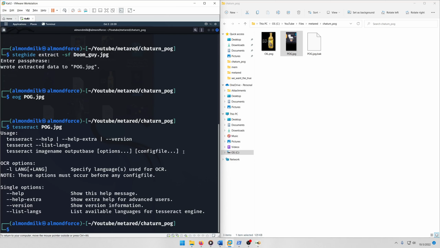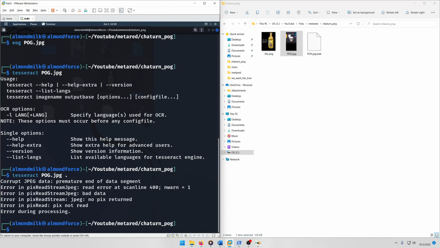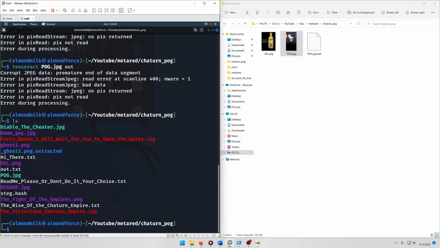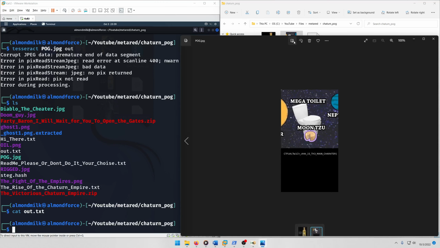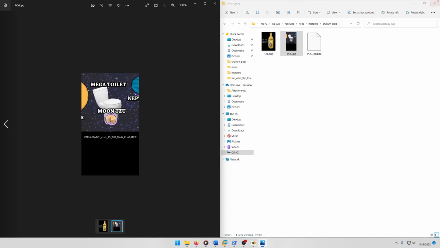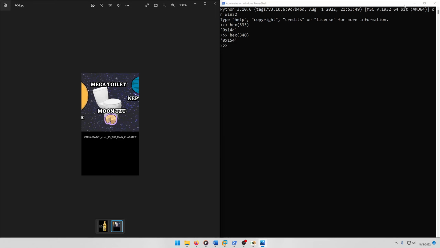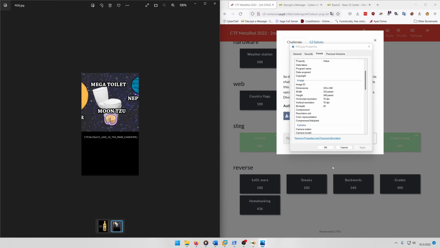And we need to supply it with more. Oh, that's right. We need an output directory. Let's do out. Here we go. And let's do out.txt. It says bad data. Okay, so the image is messed up. So that's not going to work. We'll have to type it in. Sadly. If there's errors in the JPEG, Tesseract won't work.